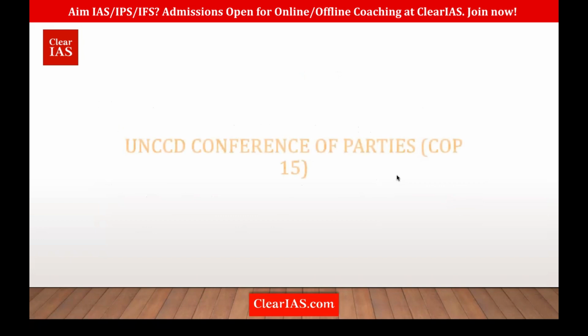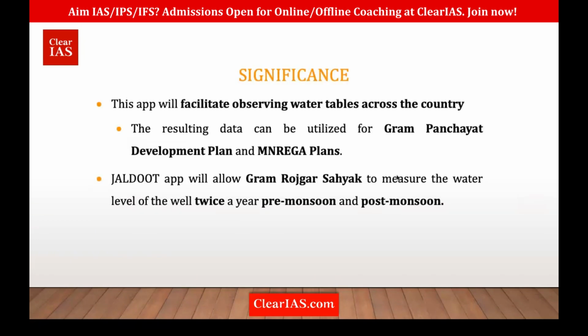So, it is launched by the Ministry of Rural Development and Panchayati Raj, and it tries to measure the water levels in wells. The Gram Rozgar Sahayak are the people who use this app twice a year, pre-monsoon and post-monsoon. That means they can know the water table level, and accordingly they can plan for the development of the Gram Panchayat. So that is the Jaldoot app.